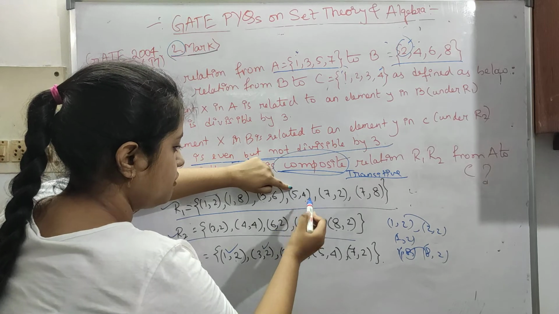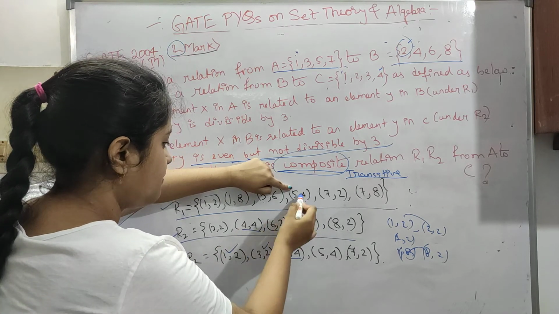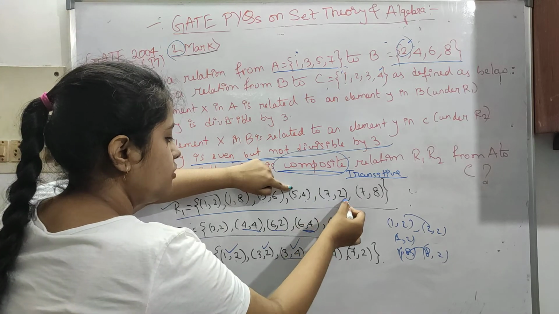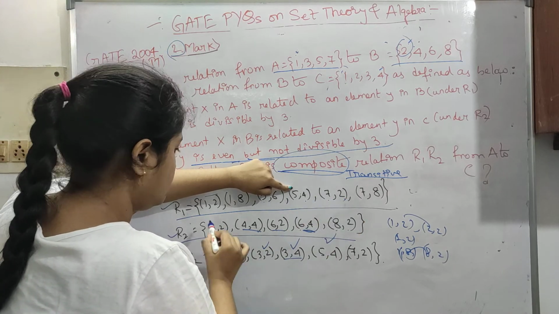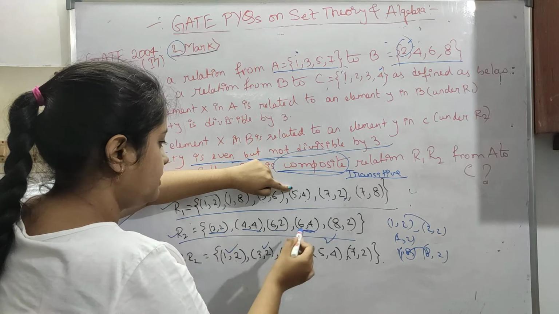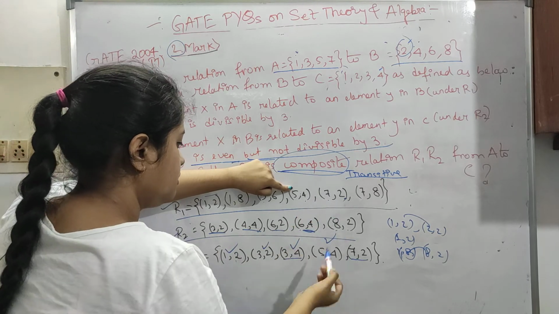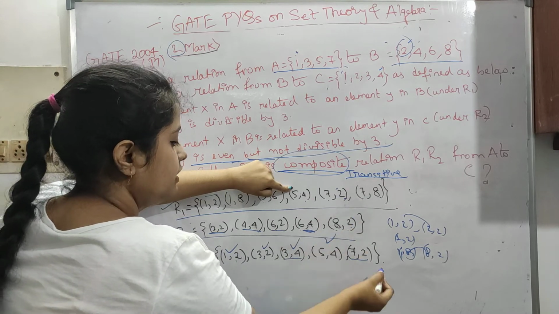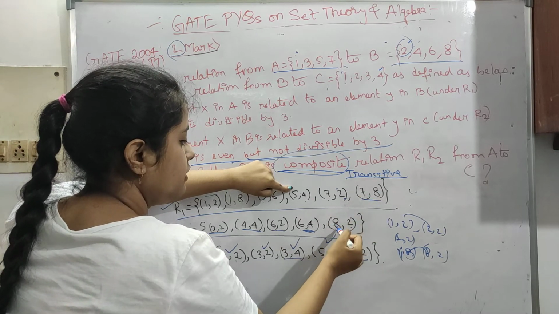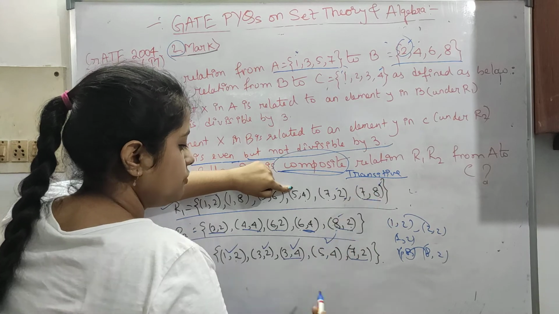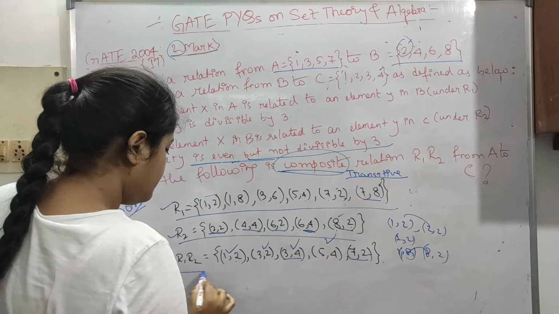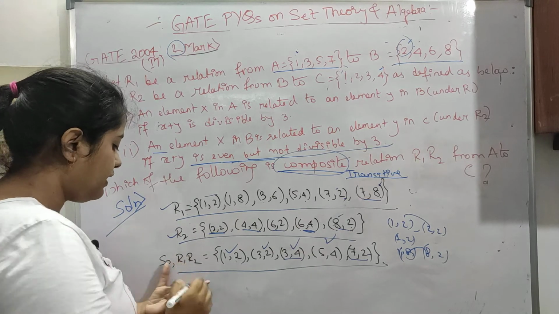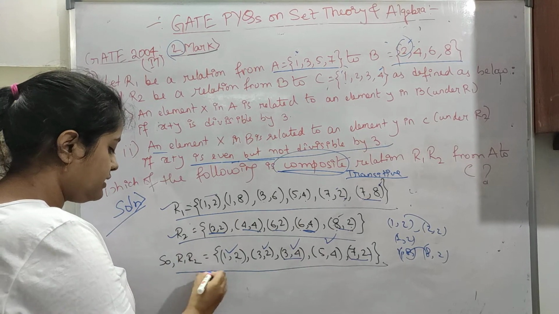Next 5, 4. 4 is common here. So 5, 4, 4, 4, it will give you 5, 4 only. Okay. 7, 2, 2, 2. 7, 2 and 2, 2 is present. So it will give 7 and 2. It is also there. So done. 7, 8 and 8, 2. So it will be again 7, 2. So like this they were forming the transitive relation. So we have to find this. Okay, so there were some options given, so this is our correct option.